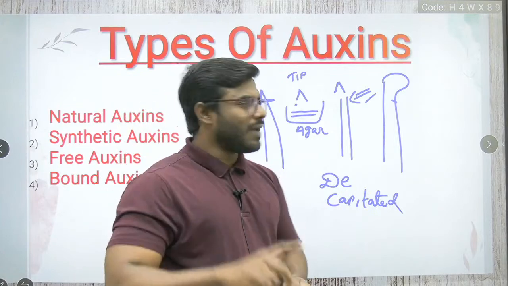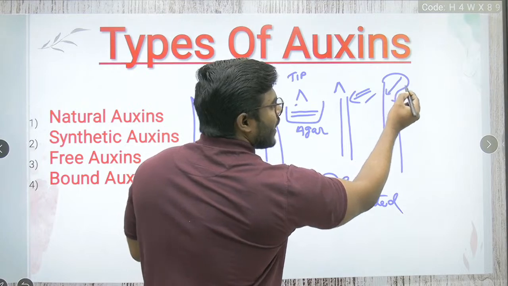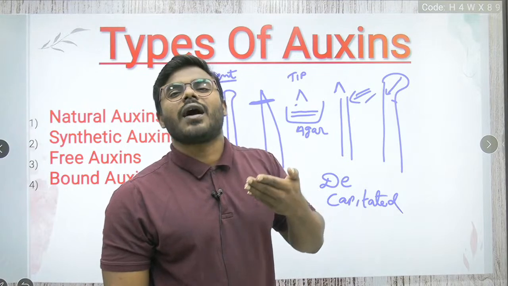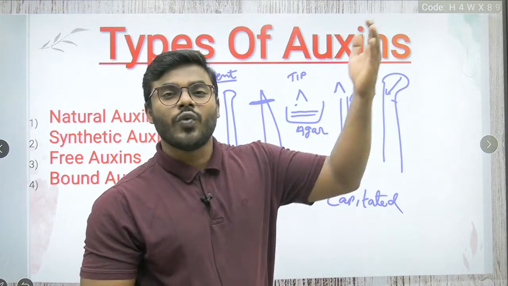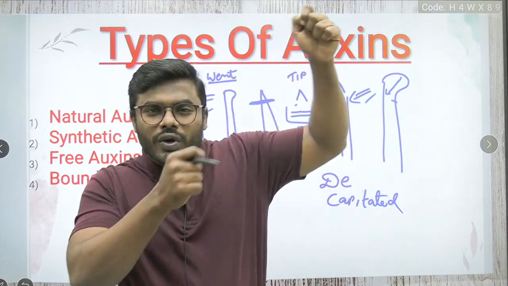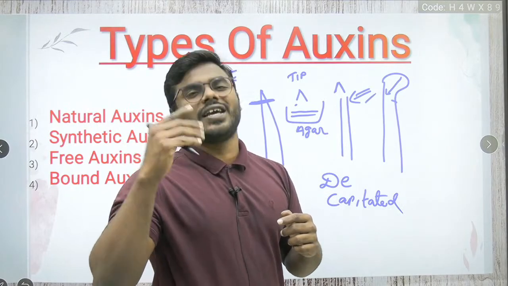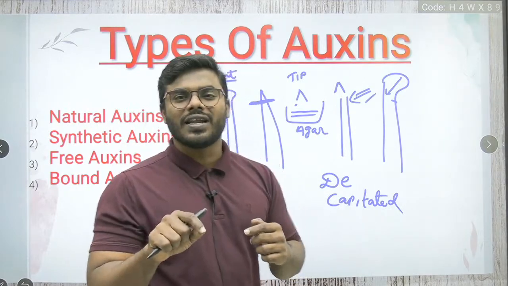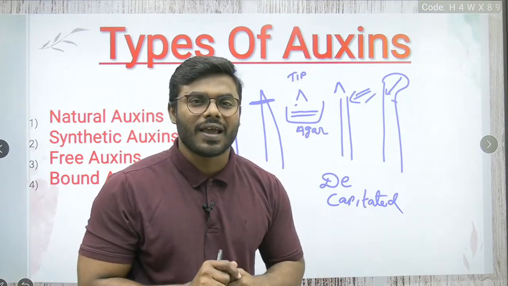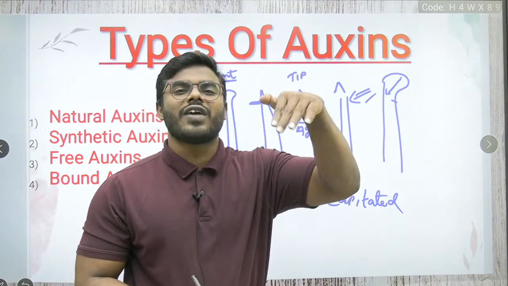Now he got a complete idea. Yes, there is a chemical present in the tip of the coleoptile, moving from which region to which region? From the lighter region to the darker region. Whenever it moves from the lighter region to the darker region, it causes cells to elongate. Remember my words, it is causing cell elongation all the time. That is the reason the coleoptile starts bending. This test is called the Avena coleoptile curvature test.